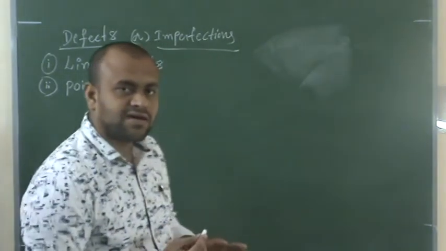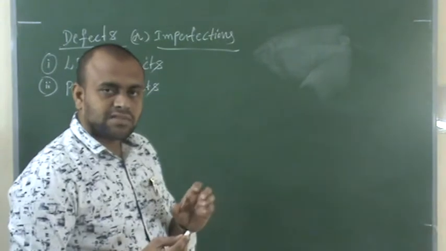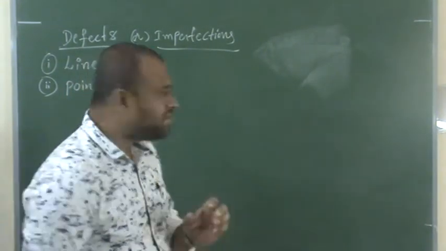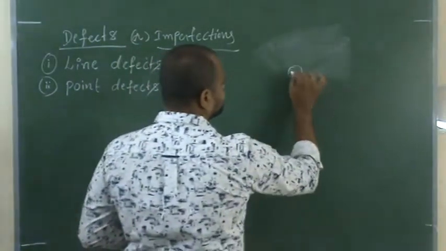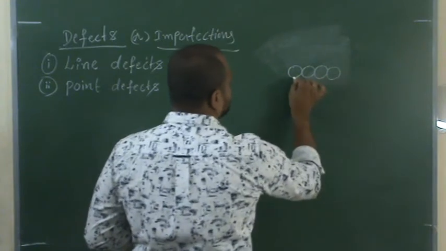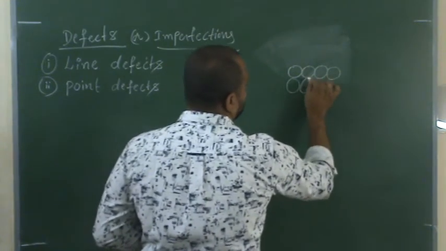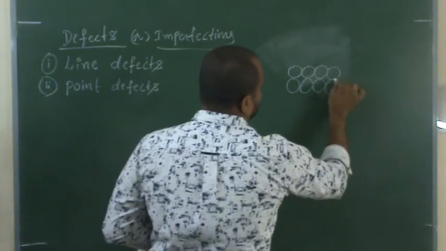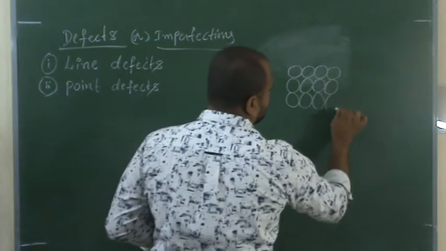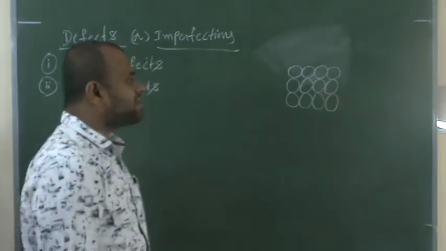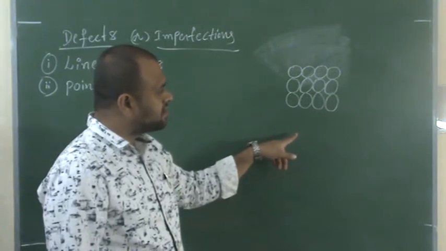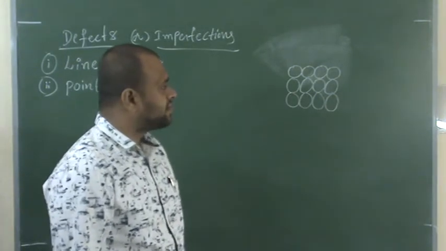So let us see here. In crystalline solids, the arrangement of particles may be like this. This is the arrangement of particles in a crystalline solid.